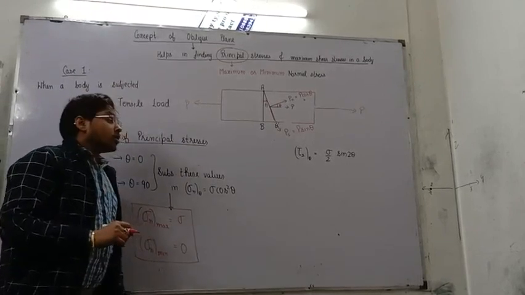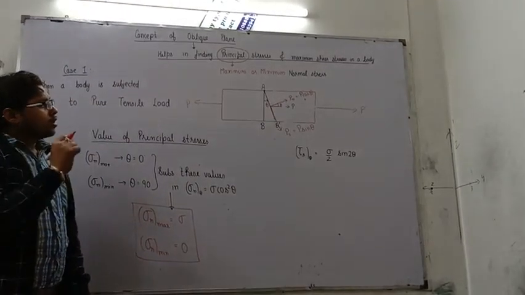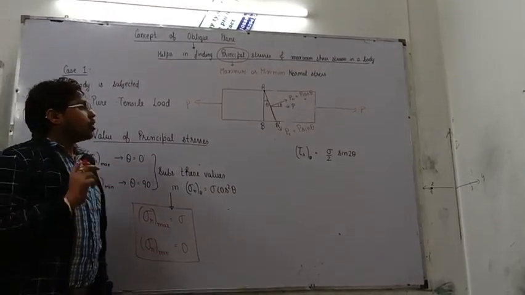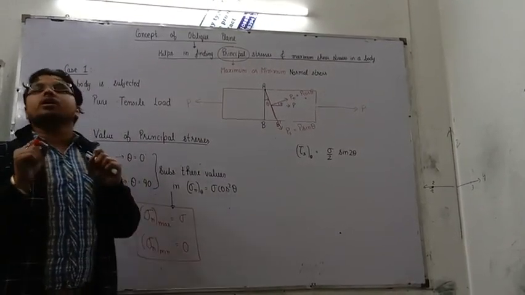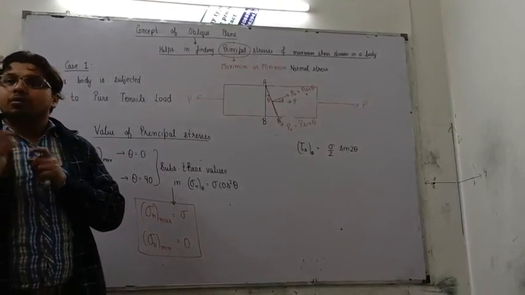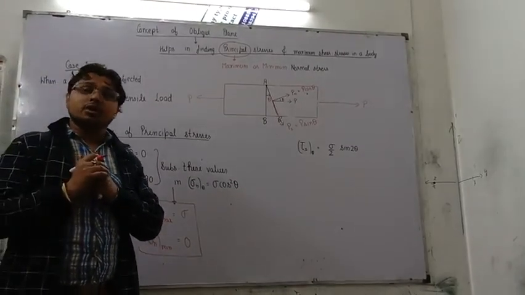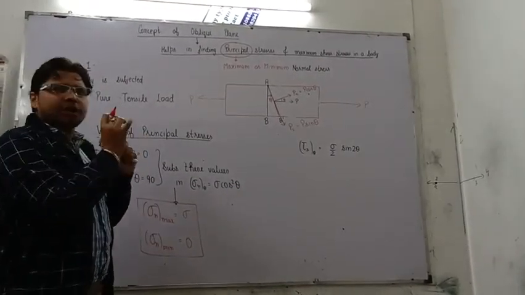Now just see that in these loading conditions, the load is acting only in one direction, that is, this is a uniaxial loading condition. But in biaxial loading conditions, the case will be pretty different.